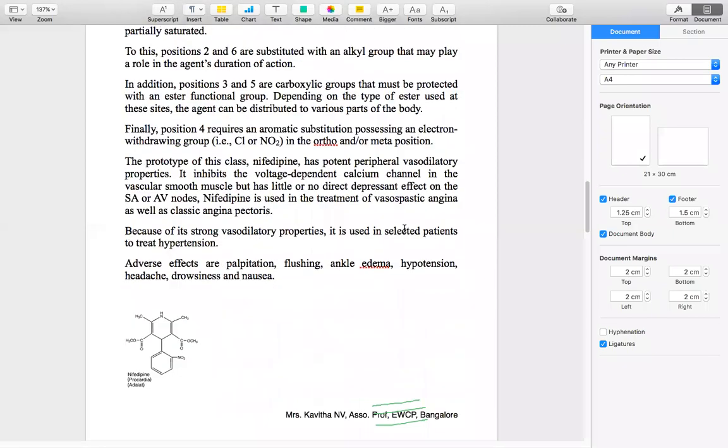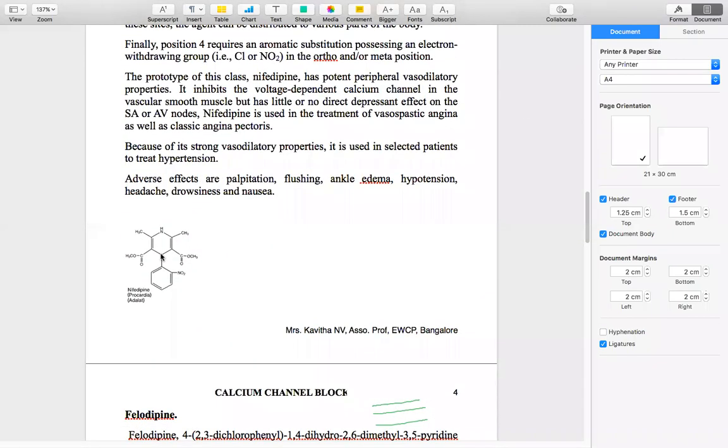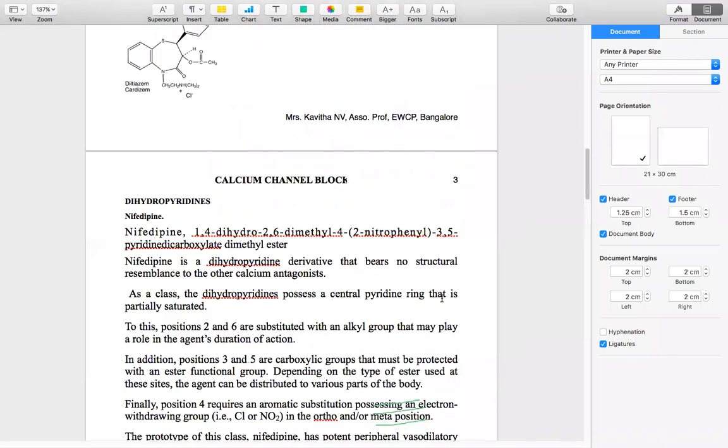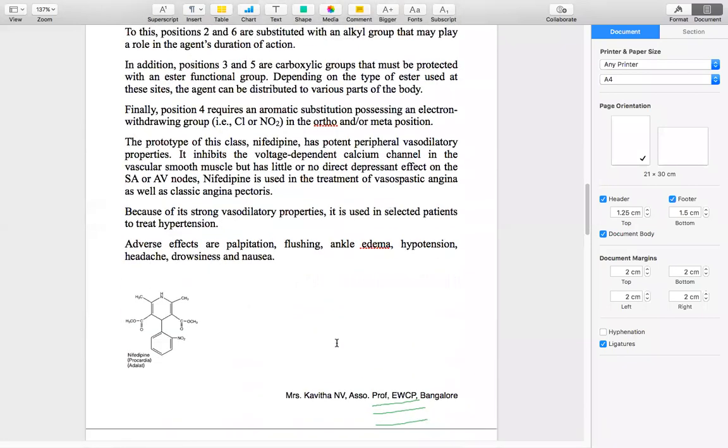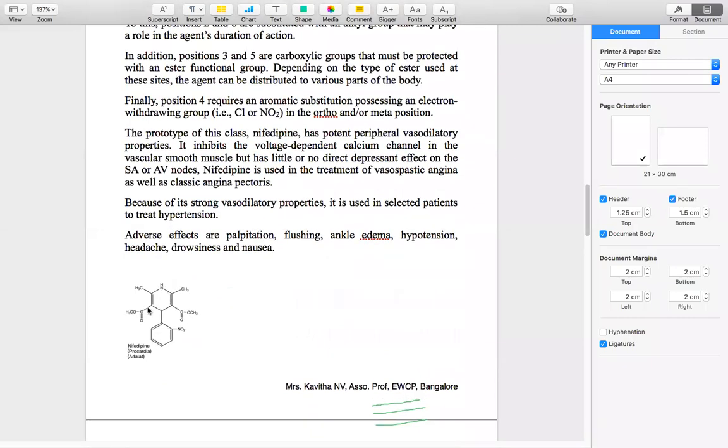4-(2-nitrophenyl) at the fourth position. Nitrophenyl is there, that is, nitro group on the second position of the phenyl, 2-nitrophenyl at the fourth place. And next you have 3,5-pyridine dicarboxylic acid dimethyl ester. Pyridine 3,5-dicarboxylic acid dimethyl, at both places a methyl ester is there, dimethyl ester.